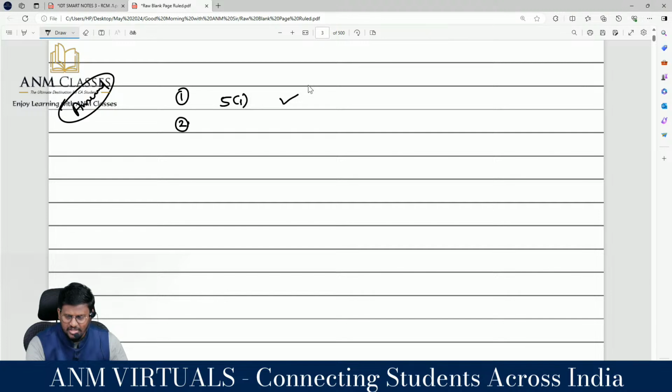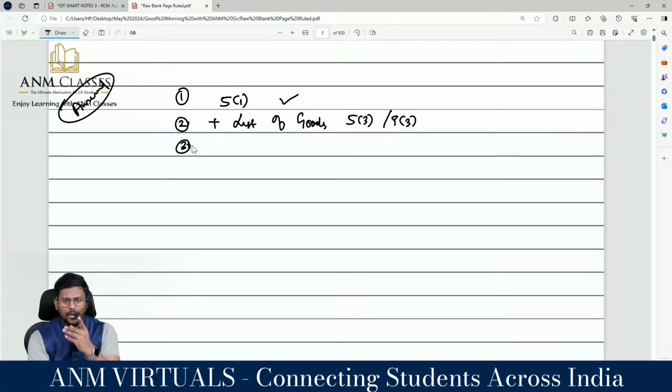They have made changes in section 5 subsection 1. The second one, they have added the list. Are you really with me? Added the list of goods under what and what? 5.3 and 9.3, they have added. The third one, yes sir, to the list of FCM exceptions, government services provided by Indian Railway, Ministry of Indian Railway, has been added. That means any services provided by the Ministry of Indian Railway is NCM, FCM.